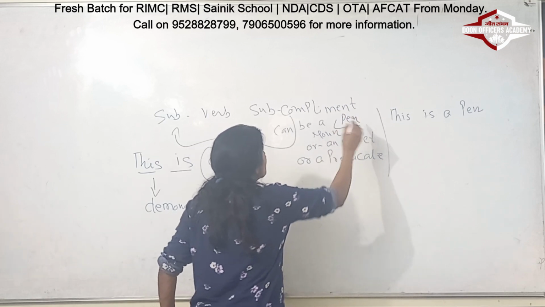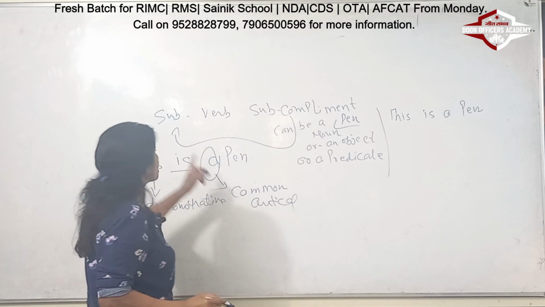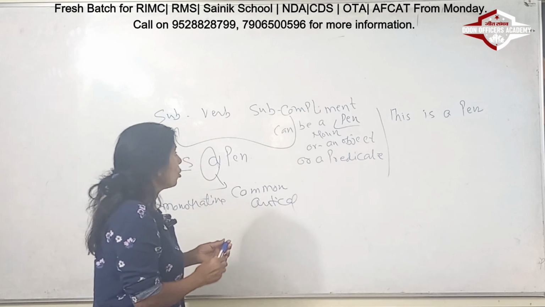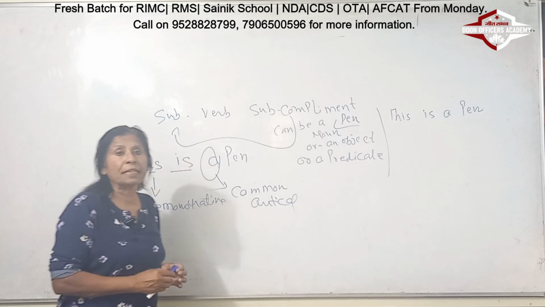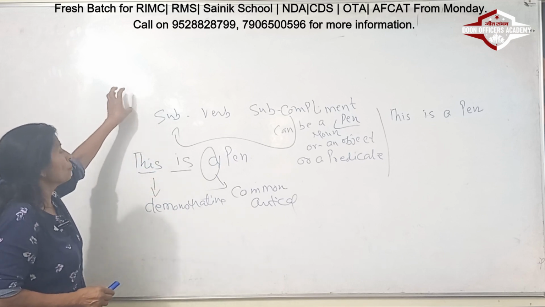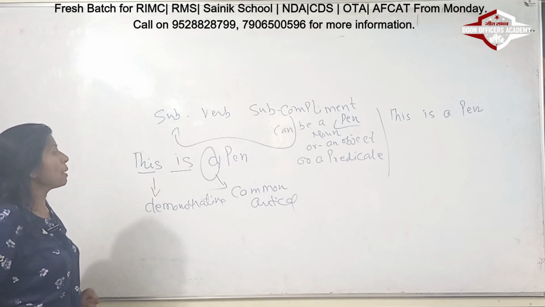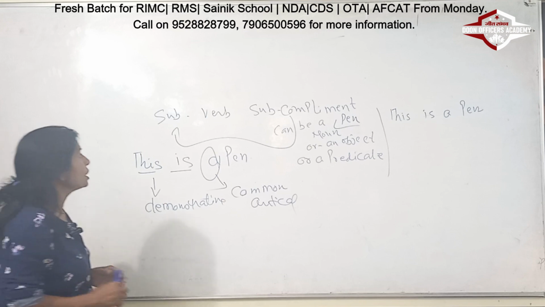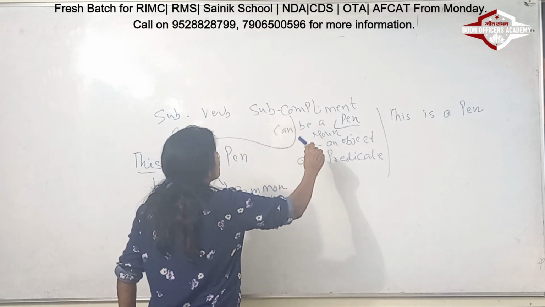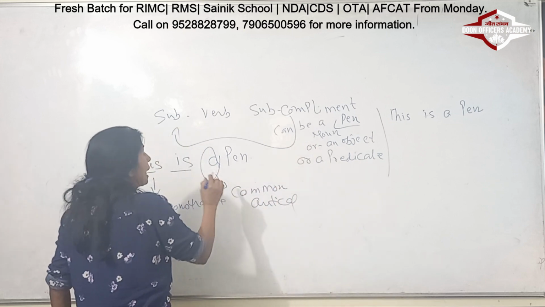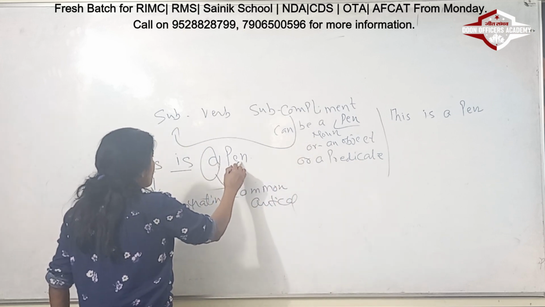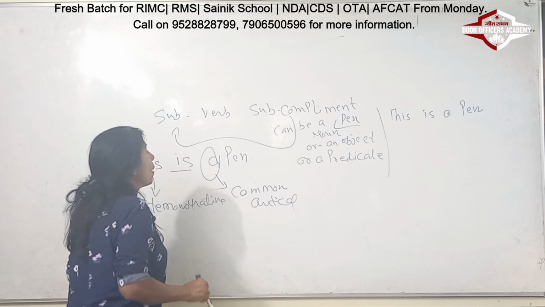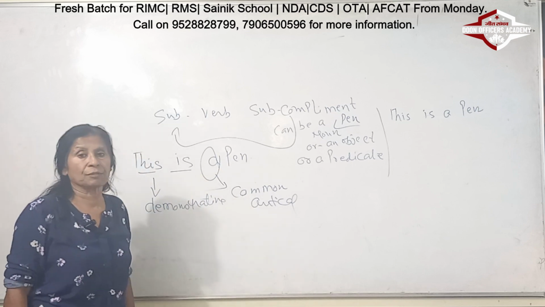And at the same time, pen is an object of the subject, or we can call it a predicate. So from two words, it has become a complete sentence, and that is why we are saying, because here the subject complement means we are adding a pen. So adding a pen means it is a complement to the subject.